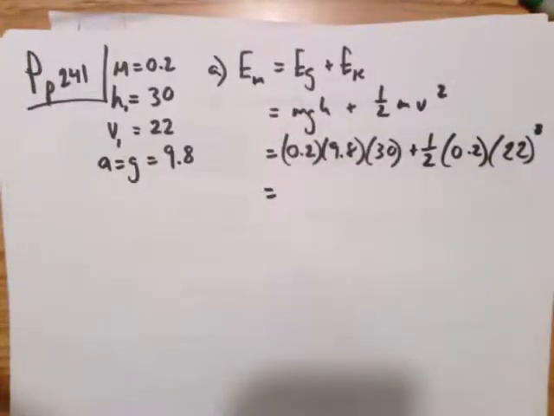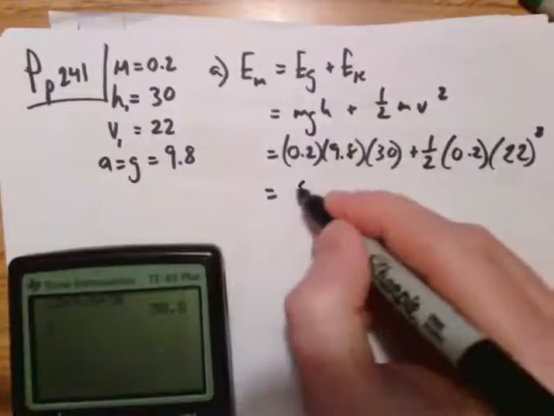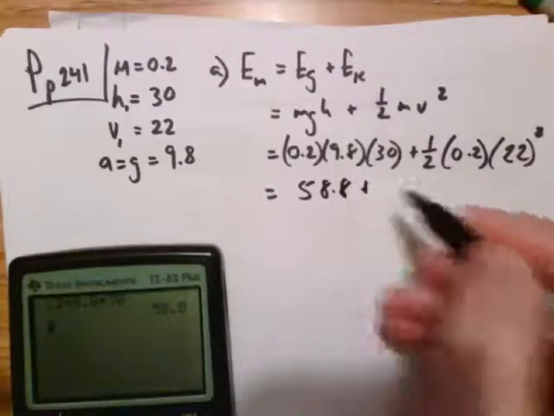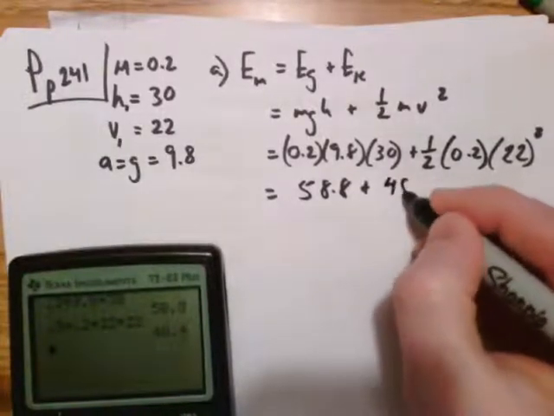So 0.2 times 9.8 times 30 is 58.8, plus 0.5 times 0.2 times 22 times 22, 48.4.